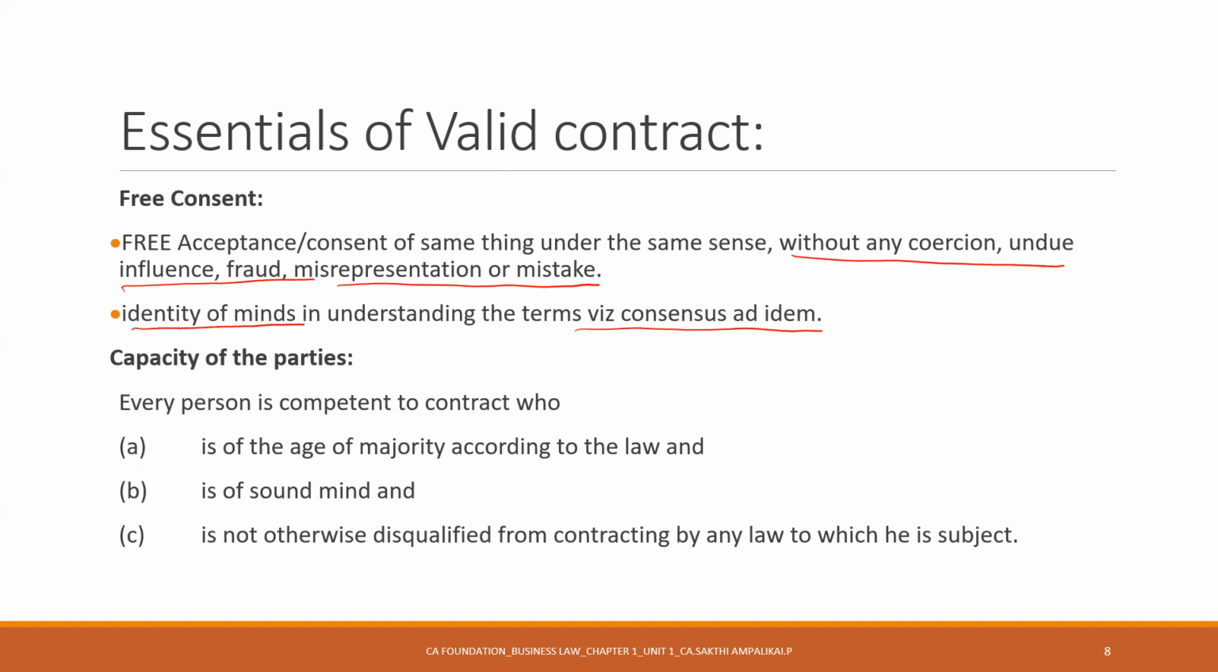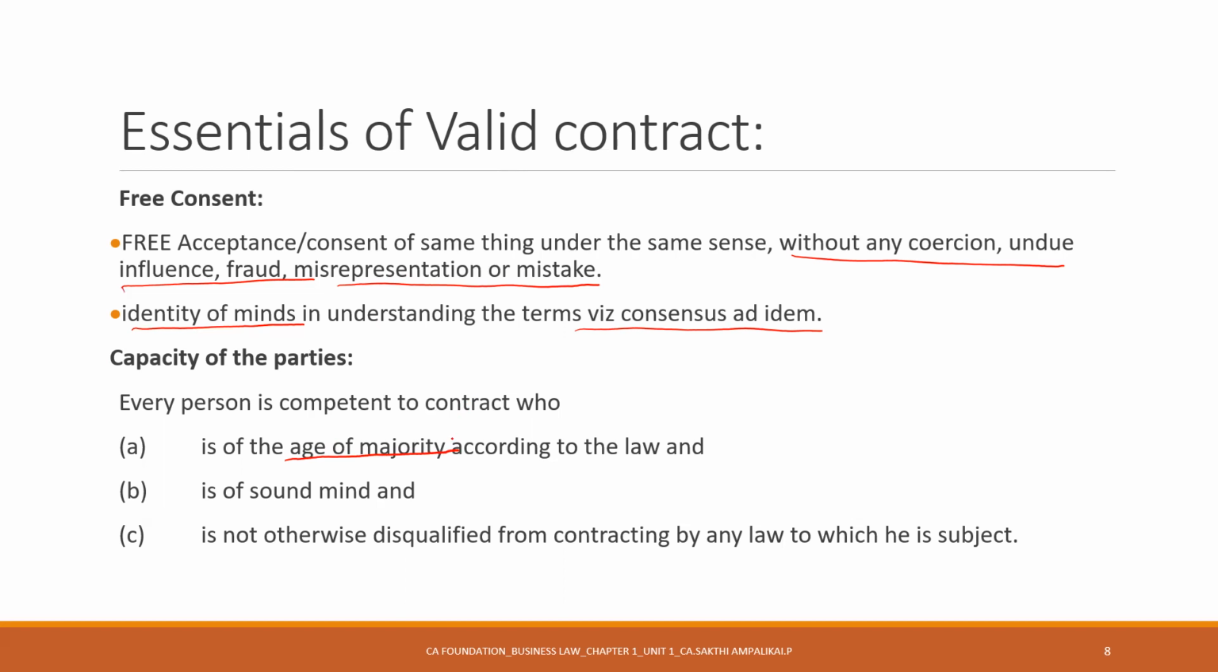Capacity of the parties. This is also pure logic. If you are of unsound mind, if you are disqualified by any other act, if you have not attained the age of majority, what is the age of majority here? 18. When you're below 18, you are considered a child. You're not a major, you're a minor. You cannot enter into a contract. Anybody who does not have a sound mind cannot enter into a contract.